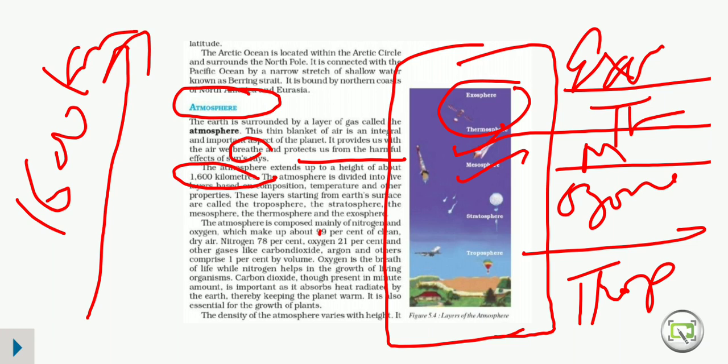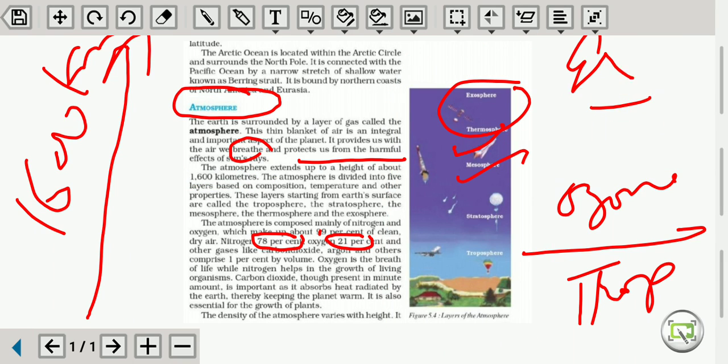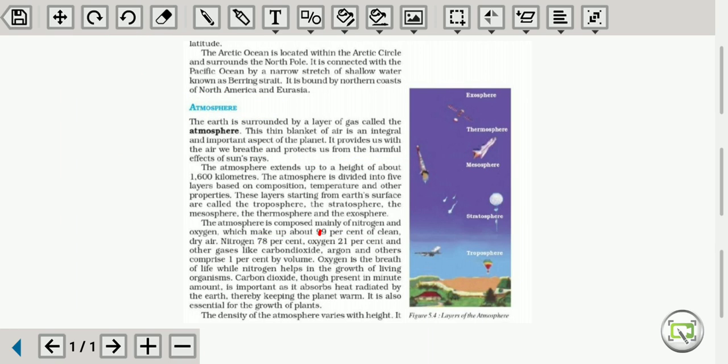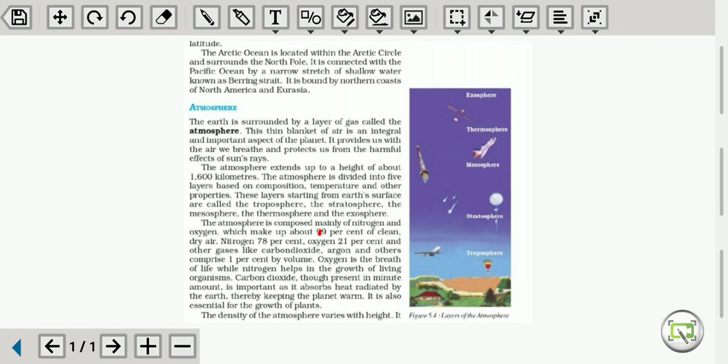In our atmosphere there is 78% of nitrogen and 21% of oxygen. See this, other gases are present in only very little amount, like carbon dioxide, argon, radon, so many gases are there, but they make up only 1% of the atmosphere.